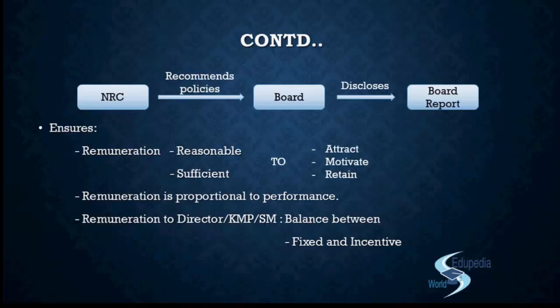And then the remuneration that they are paying should also be proportional to the performance. While they are discussing the performance appraisal of the directors, while they are formulating policies for that, at the end of the year, when they are giving the performance appraisal to the directors, they have to keep in mind the performance level of those directors. So the remuneration that they finally decide to pay any director should be directly proportional to their performance. If they're performing well, they should be paid more, and if they're not performing very well, then their pay scale should be slashed down proportionately, and it should be clear to meet the appropriate performance benchmark, right?